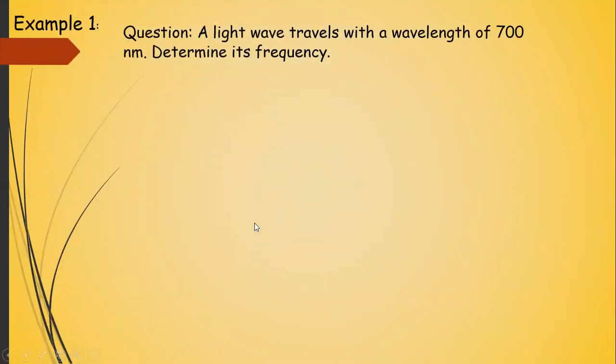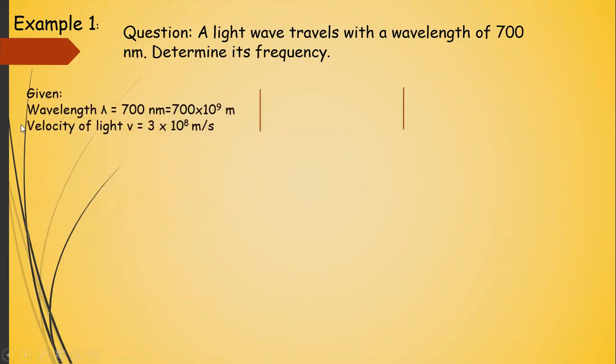So this here is your first example. A light wave travels with a wavelength of 700 nanometers. Determine its frequency. So again, we are going to use the GRASP rule. And what is the GRASP rule? Given: wavelength is 700 nanometers, and we know that nano stands for 10 power minus 9 meters.